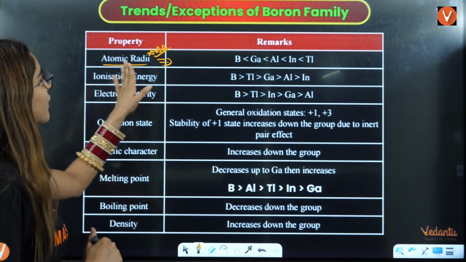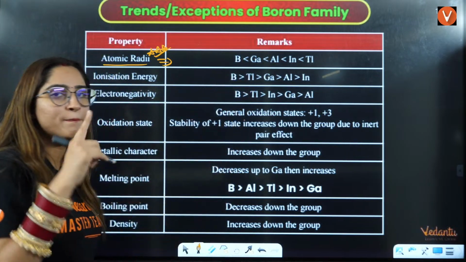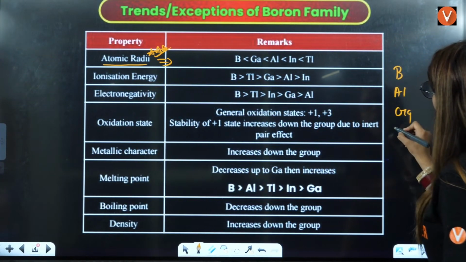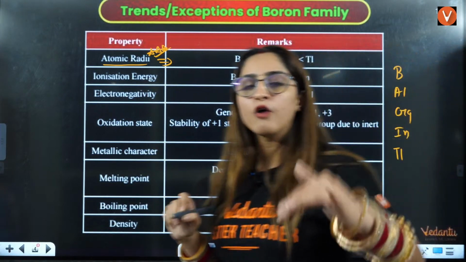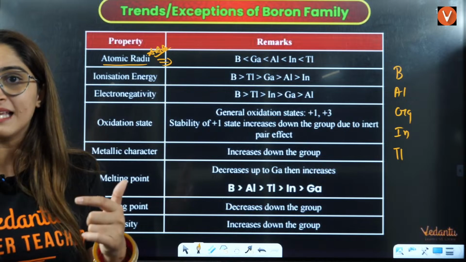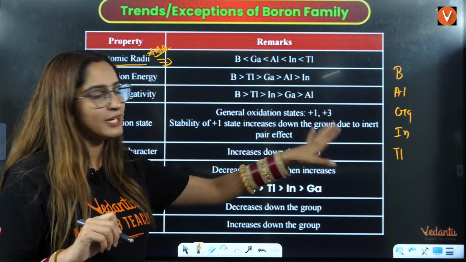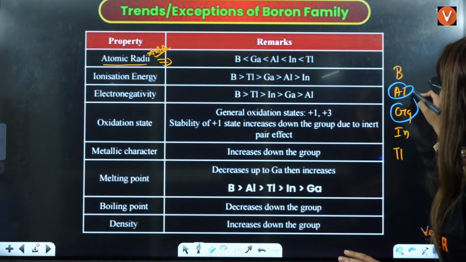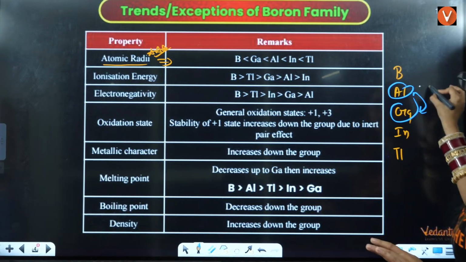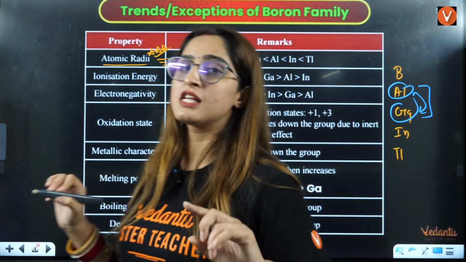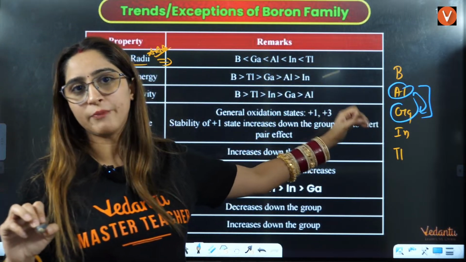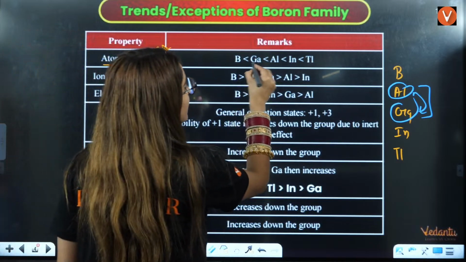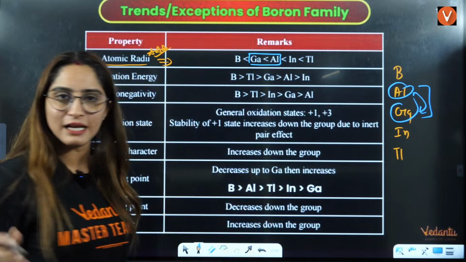So here first is atomic radii, that is, B, Al, Ga, In, Tl. We know that down the group atomic radii increases, so it should be boron, aluminium, gallium, indium, thallium. But in reality what happens? Here they have a switch, over here also a switch. That means firstly there will be boron, then gallium, then aluminium. The reason is the poor shielding effect of d electrons. So the answer will be B, Ga, Al, then In, then Tl, right?